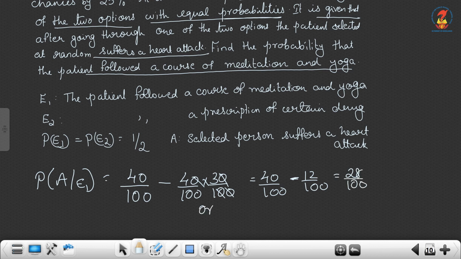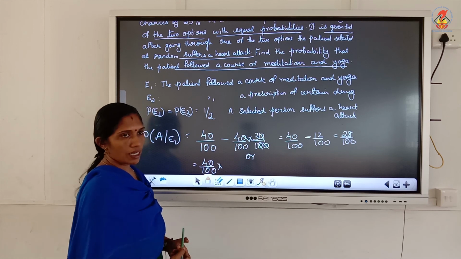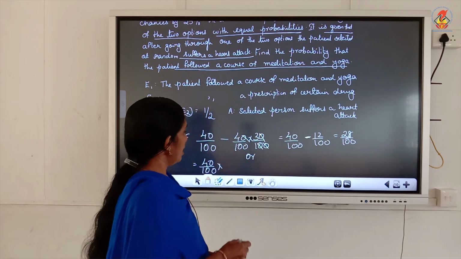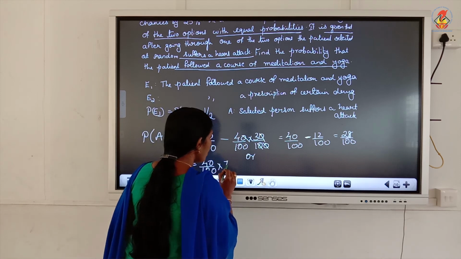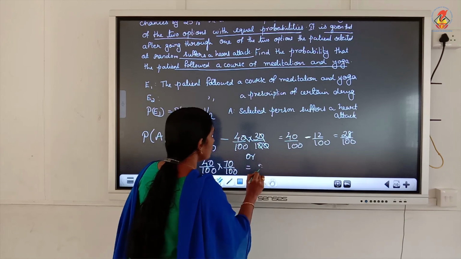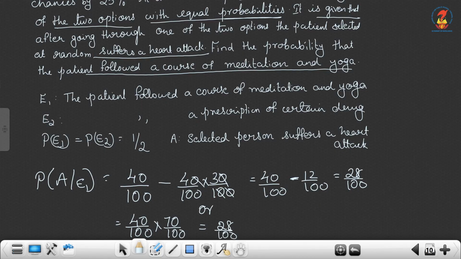Or you can write 40% of 30% reduces. But also A means the patient suffers a heart attack. So, 30% reduces the risk, so 70% chance of getting a heart attack. So 40% of 70%, that is also 28 by 100. So either this way or this way you can write. The same way for the next one,